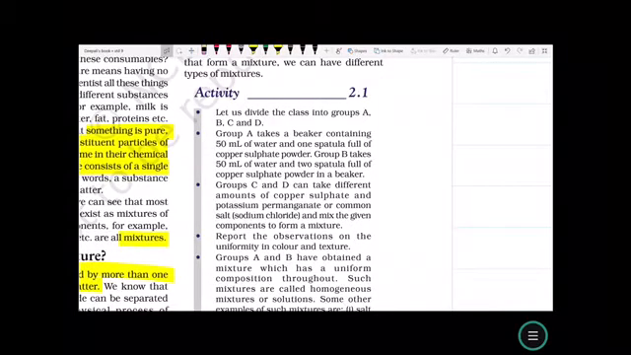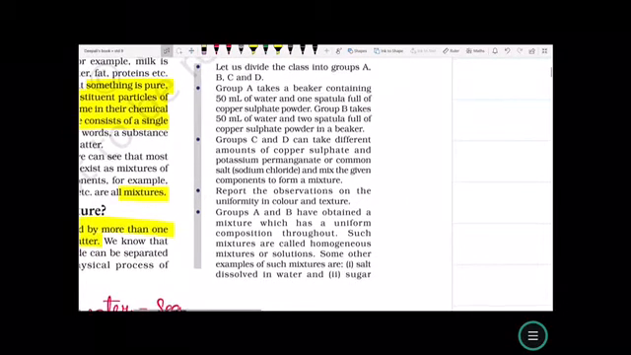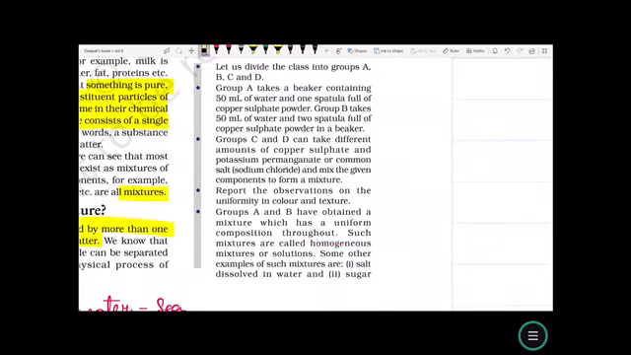Group B takes 50 ml of water and 2 spatulas full of copper sulfate powder in a beaker. Groups C and D can take different amounts of copper sulfate and potassium permanganate, or common salt, sodium chloride, and mix the given components to form a mixture. Report the observation on the uniformity in color and texture. Groups A and B have obtained a mixture which has a uniform composition throughout. Such mixtures are called homogeneous mixtures or homogeneous solutions.